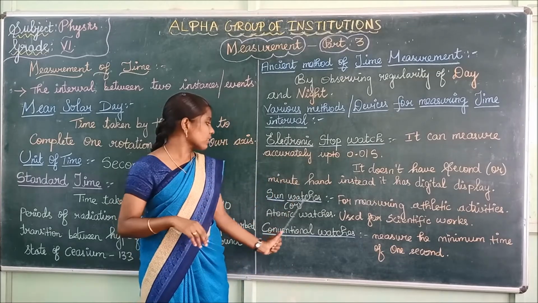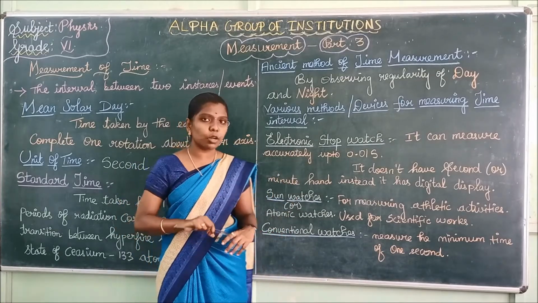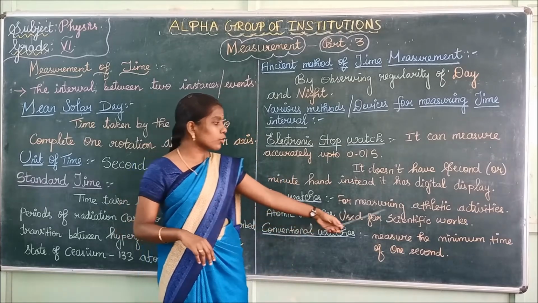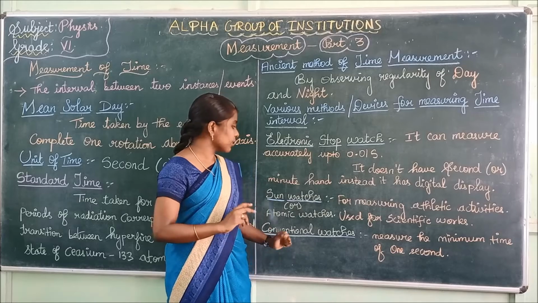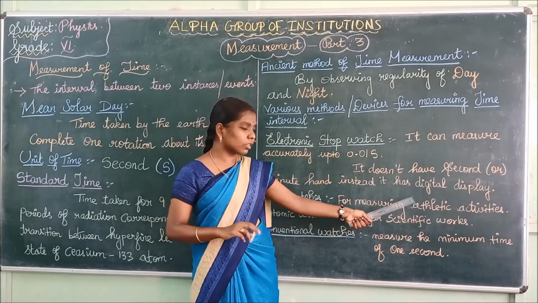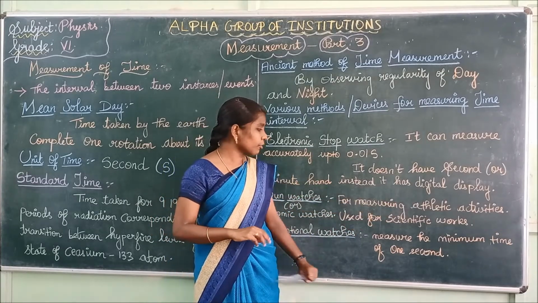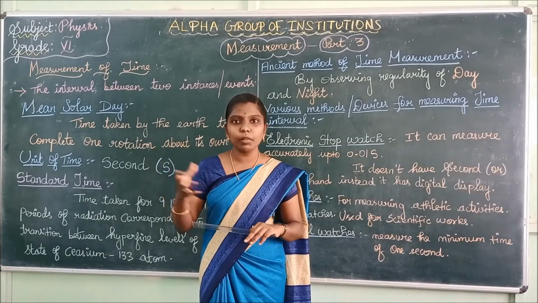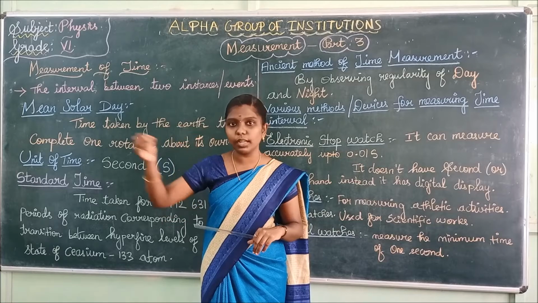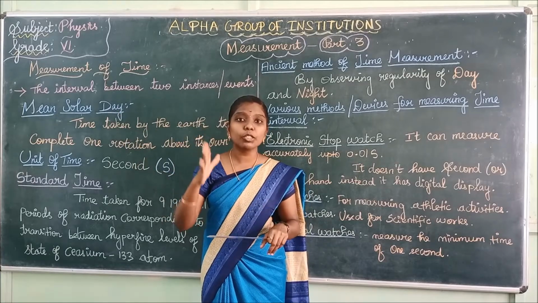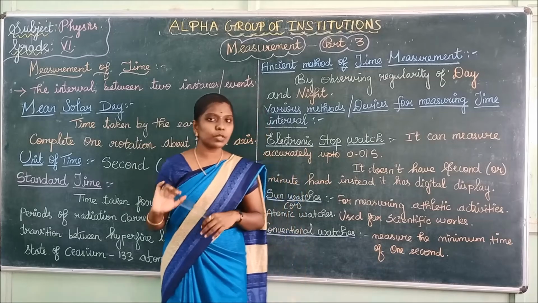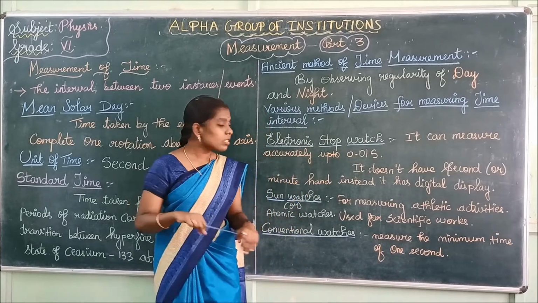Now next, sun watches. Sun watches are also called atomic watches. What are sun watches? Sun watches are used for measuring athletic activities. For example, if an athlete is running, they will measure the time taken by him to run the distance. For that, they will be using the sun watches.